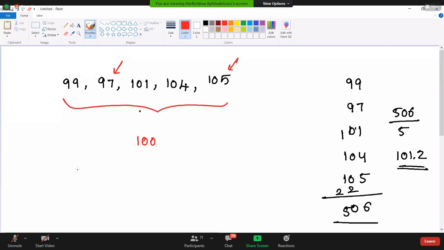99 is going to be 1 less than 100. 93 is 3 less than 100. 101 is 1 more than 100. 104 is 4 more than 100. 105 is 5 more than 100. So this and this will get cancelled.